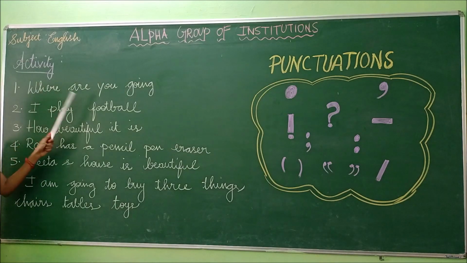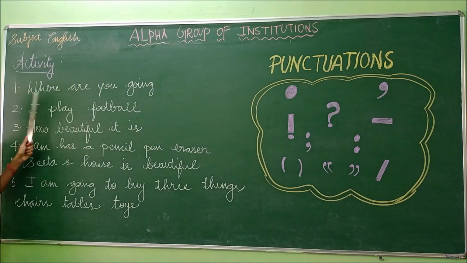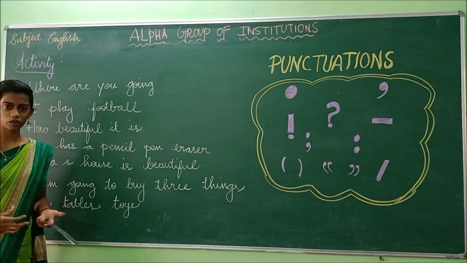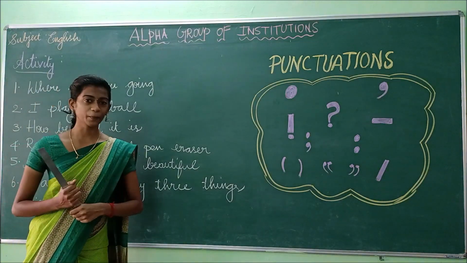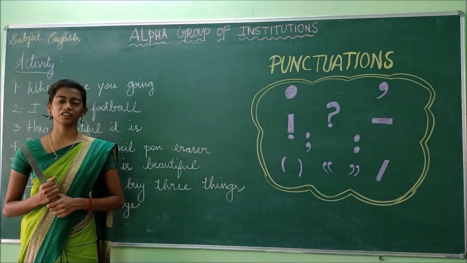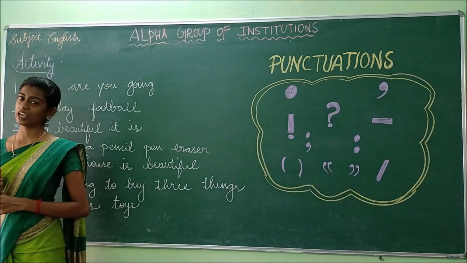The first sentence: Where are you going? So how does the sentence begin? Yes, the sentence begins with a WH word. So it's a question word. If a question word comes in a sentence, what punctuation do we have to use? Yes, very good. We have to use a question mark.